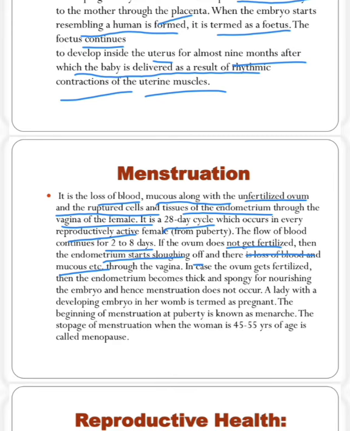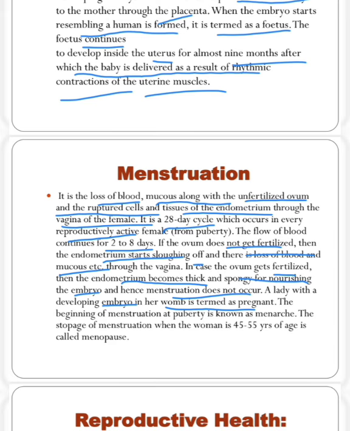This process is menstruation. In case the ovum gets fertilized, then the endometrium becomes thick and spongy for nourishing the embryo. Means if the egg will be fertilized with the sperm, then it will be attached with the uterus and it will form the embryo. So then the endometrium will not be shed off. Then they will thicken the wall. Hence, after fertilization, the menstruation does not occur. A lady with a developing embryo in her womb is termed as pregnant.